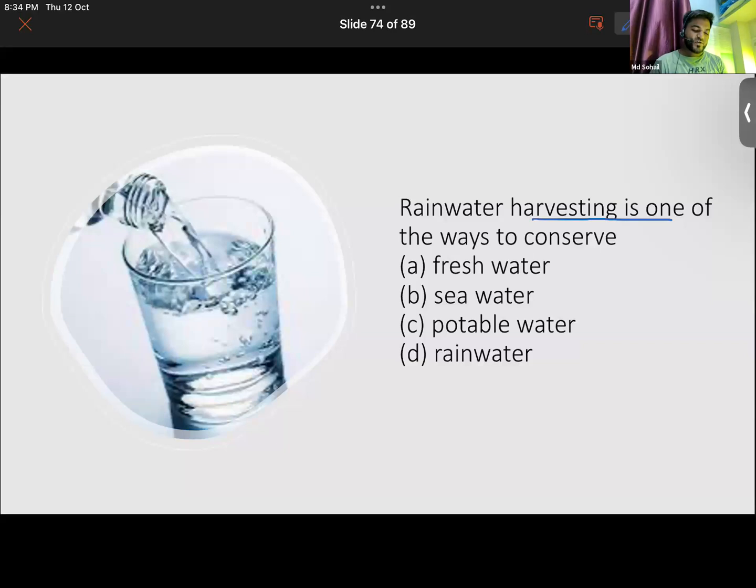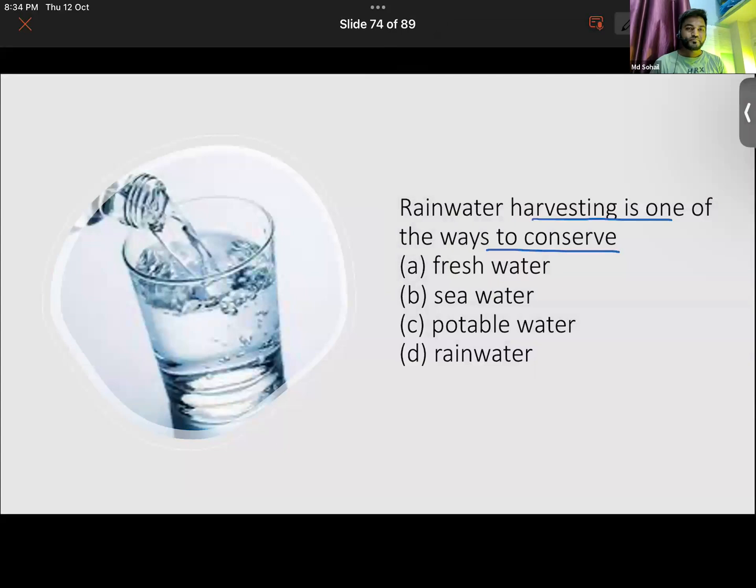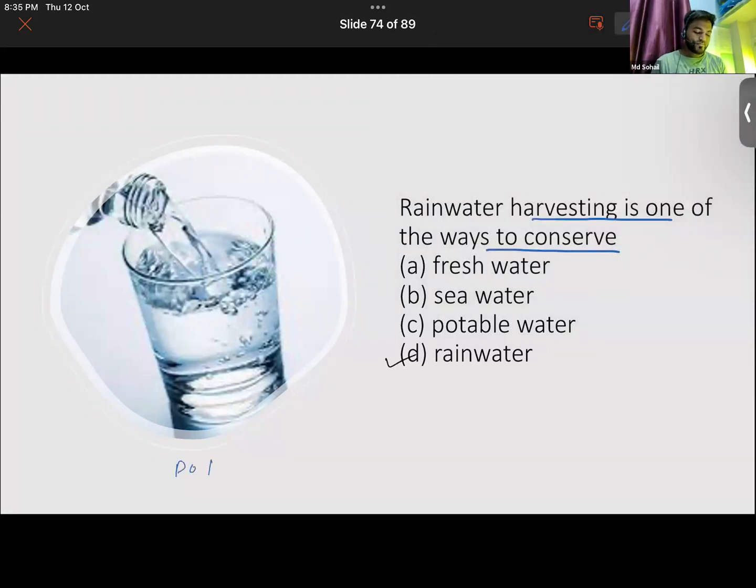Rainwater harvesting is one of the ways to conserve what type of water? Rainwater. Potable water. The image which you are seeing here is potable water. What does potable water basically mean? Clean water, which we can drink. Clean and safe water, the fresh water that can be drunk.